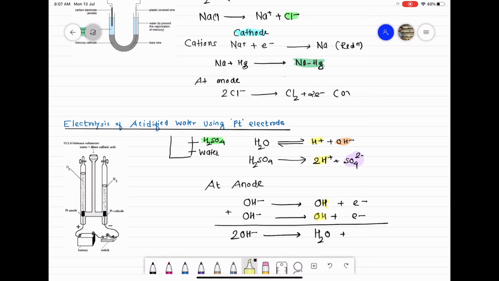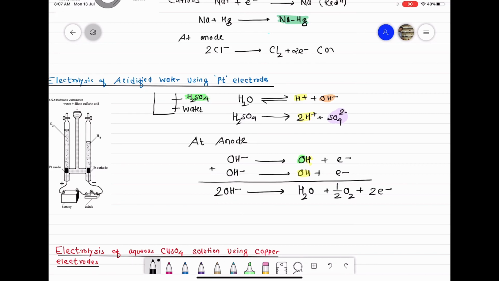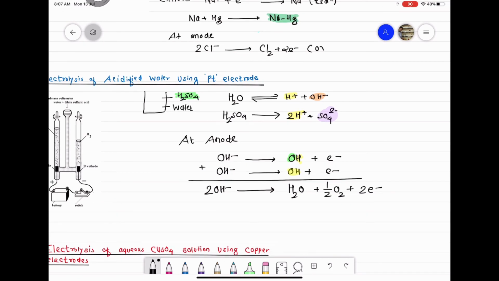Plus oxygen does not exist in atomic state. So we write oxygen as half O2, that is half mole of O2, plus 2 electrons. So we can write this reaction as 2 hydroxide ions at anode give you 1 mole of water, half mole of oxygen and 2 moles of electrons. Okay, that is 2 moles of hydroxide ions at anode on oxidation give you 1 mole of water, half mole of oxygen and 2 moles of electrons. Reaction is oxidation taking place at anode.